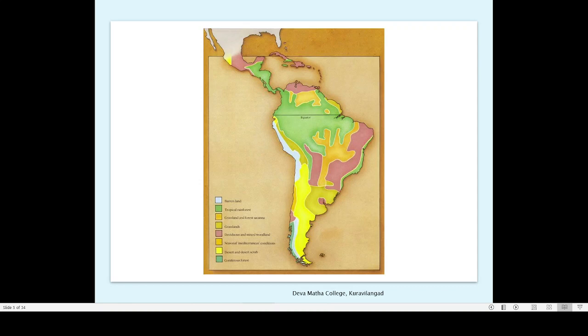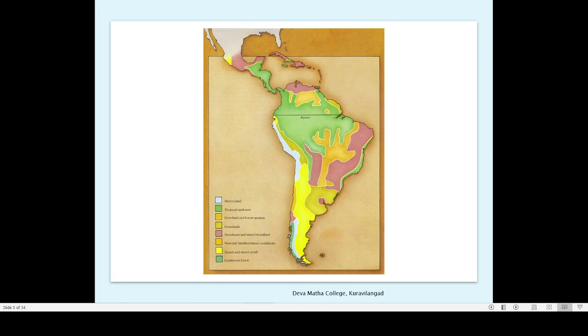Before that, South America was another continent near Africa and India, and North America was separate. So this connection happened very recently in the past.